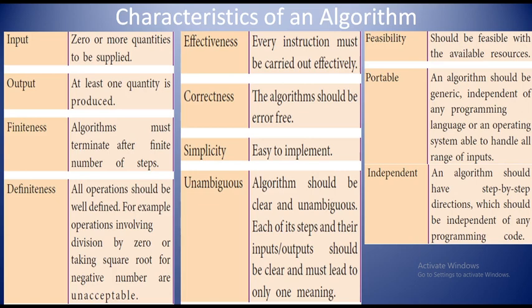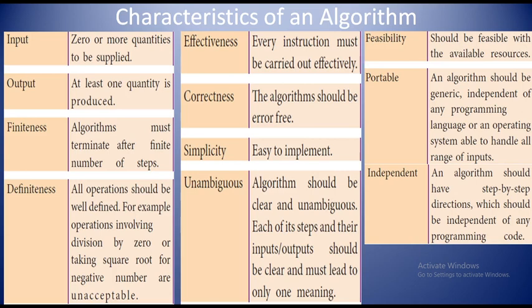And next one is effectiveness. Every instruction must be carried out effectively. For solving a problem within an algorithm, each and every instruction must be carried out effectively. We have to give the effective instruction. Next one is correctness. Algorithm should be error free. It doesn't have any error. It should be error free.